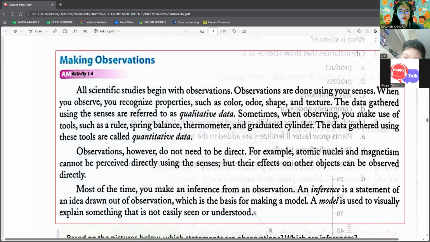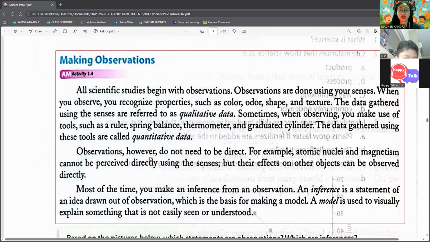Sometimes, when observing, you make use of tools such as a ruler, spring balance, thermometer, and graduated cylinder. The data gathered using these tools are called quantitative data.